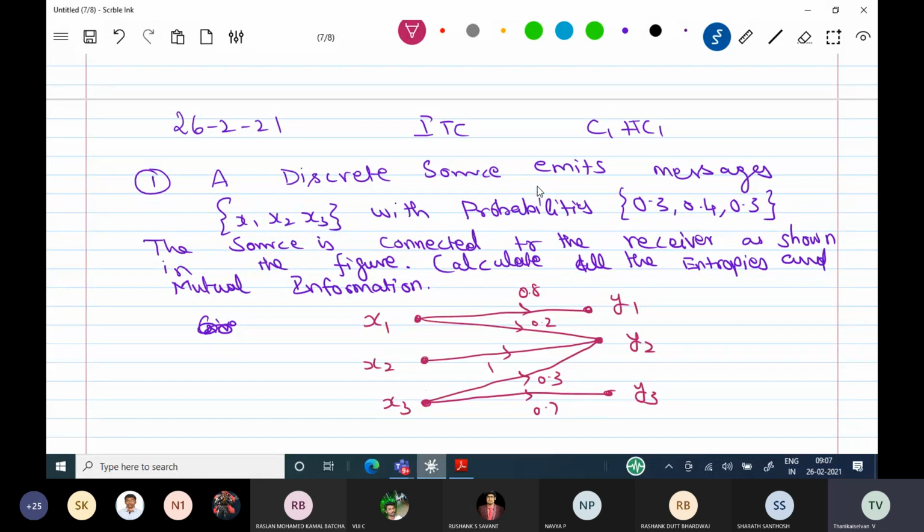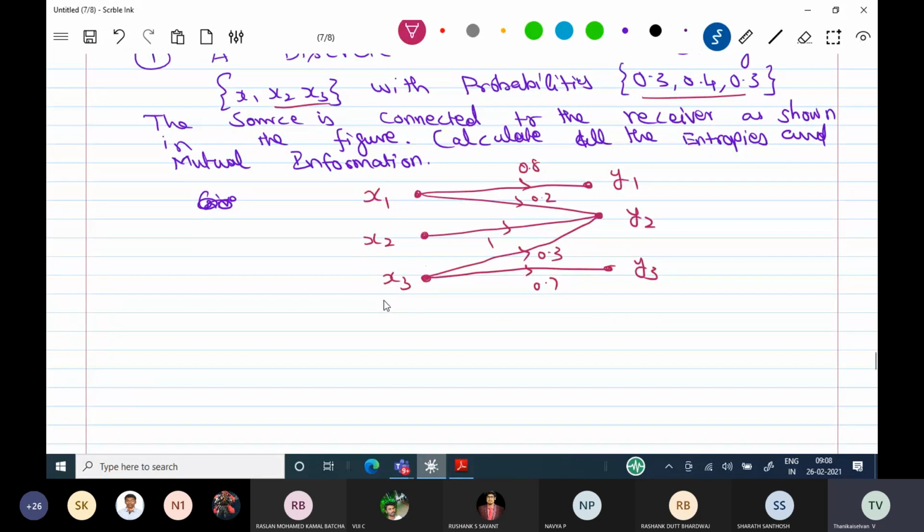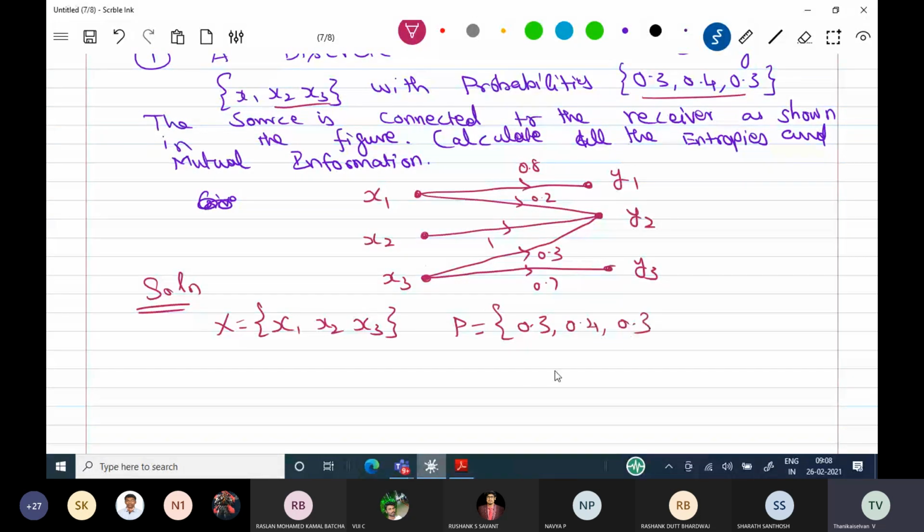Here the question is, a discrete source emits x1, x2, x3 with the given probabilities. What is the meaning? These are the source symbols, and the source symbol probabilities are given. The source is connected to the receiver as shown in the figure. Calculate all the entropies and mutual information. So listen carefully to what is given. This is the solution. Source symbols are x1, x2, x3. Their probabilities are 0.3, 0.4, 0.3.